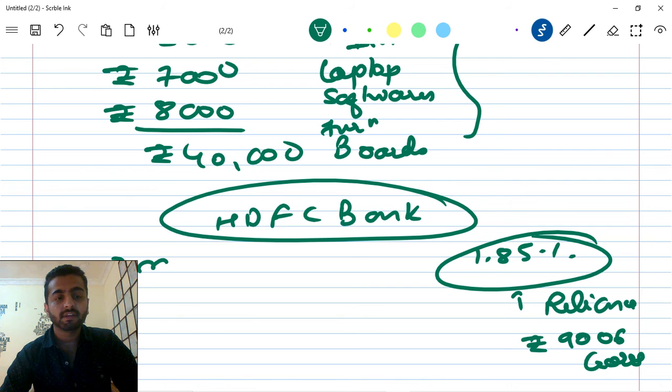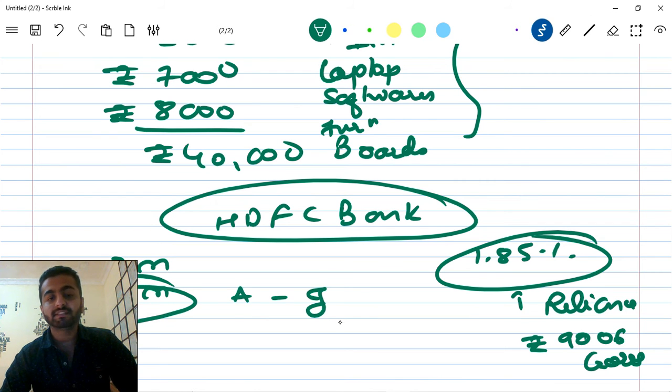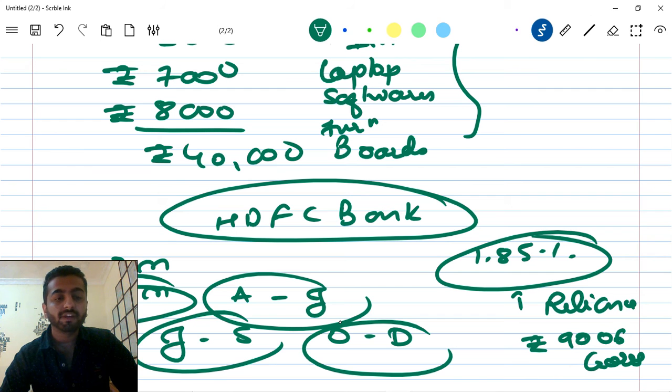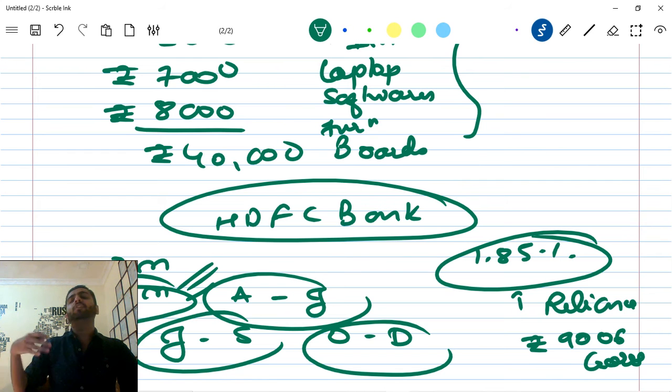Quarterly means 3 months. So January to March will be the first quarter, April to June will be the second, July to September the third, and October to December the fourth. Once, let's say, 31st March is over, companies declare their results. Many of the companies have already declared, and some are still declaring today. After June is over, this period will be reported and companies will start publishing their results. So the results are supposed to be declared.